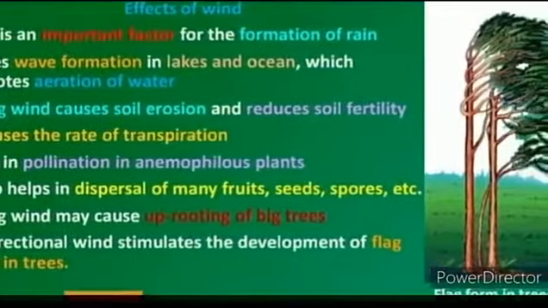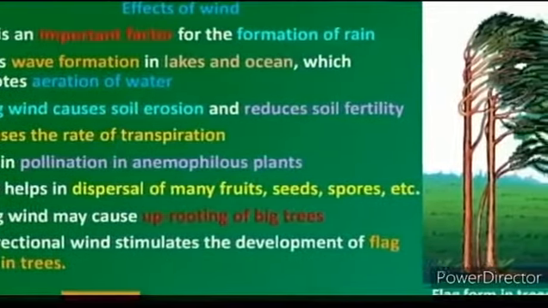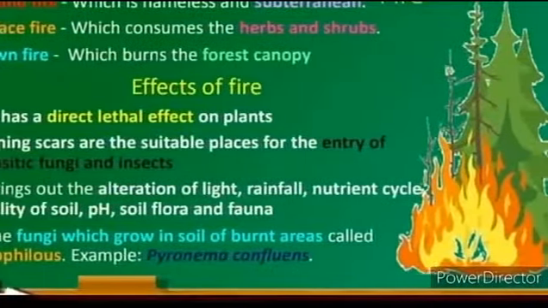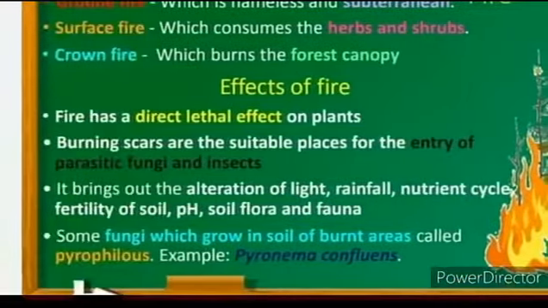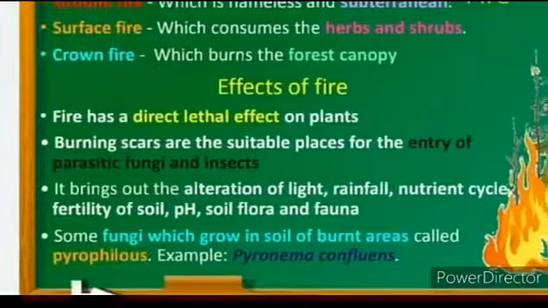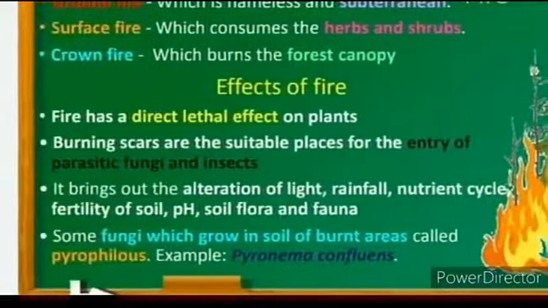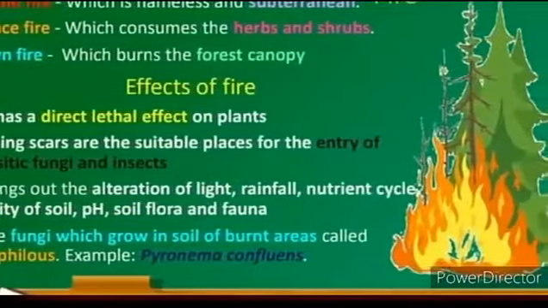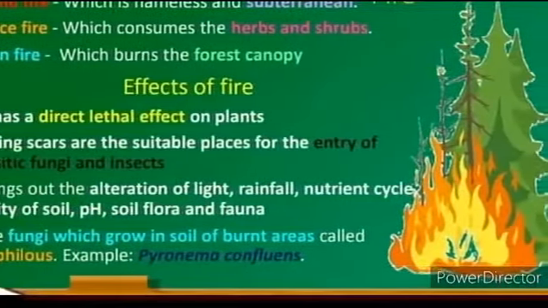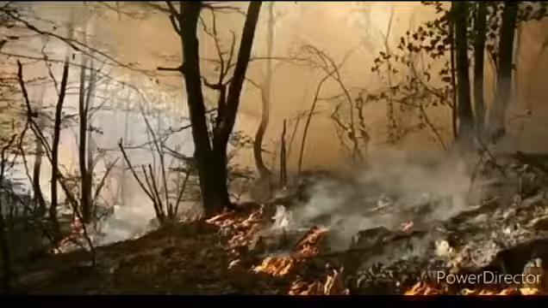Next ecological factor is fire. Fire is an exothermic factor caused by the chemical process of combustion, releasing heat and light. Fire is generally divided into three types: ground fire, surface fire and crown fire. Ground fire is flameless and subterranean, that means at ground level. Surface fire consumes the herbs and shrubs. Crown fire burns the forest canopy.